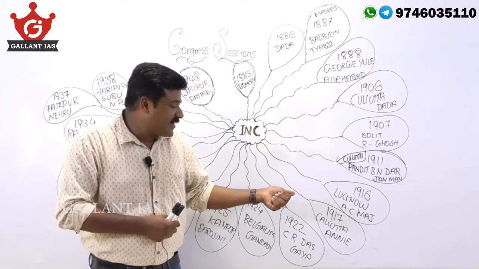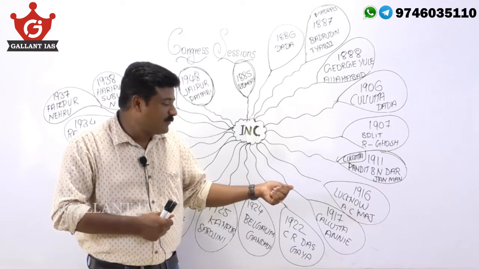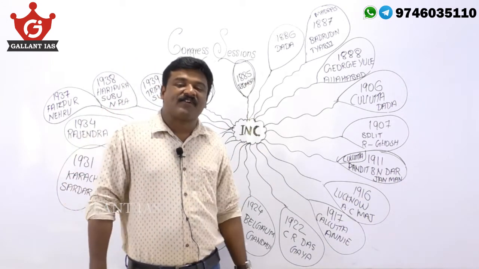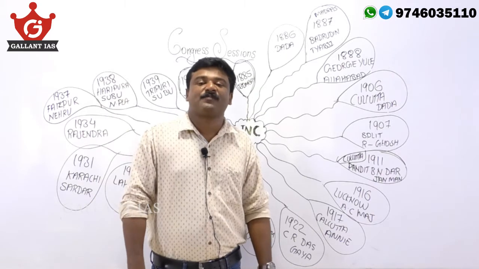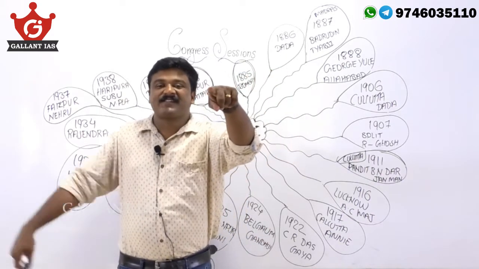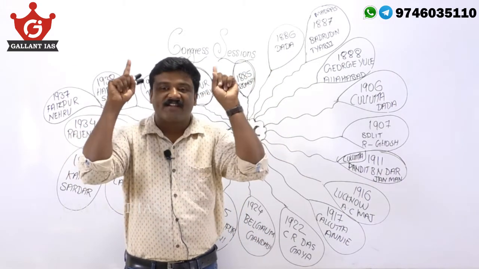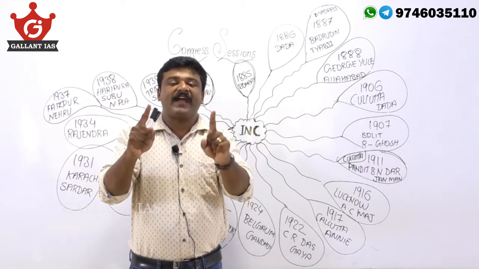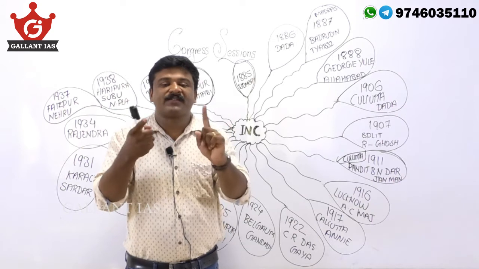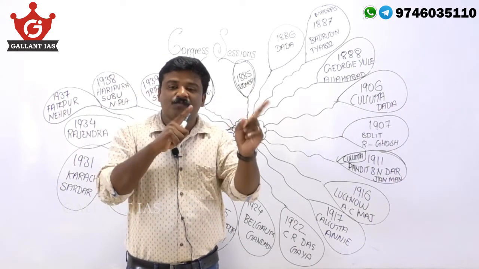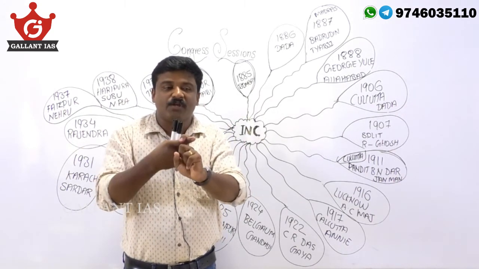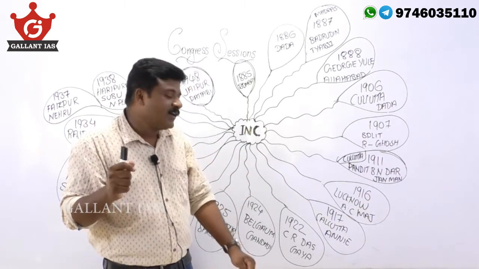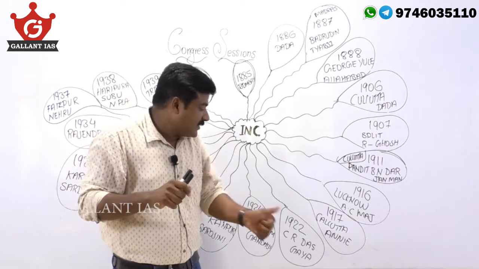1916 Lucknow session, A.C. Majumdar was the president. Why is this session significant? Definitely, the significance is because the Lucknow Pact was signed. Congress and the Muslim League signed the Lucknow Pact, and moderates and extremists also reunited. So this happened in the Lucknow session of 1916. A.C. Majumdar was the president.